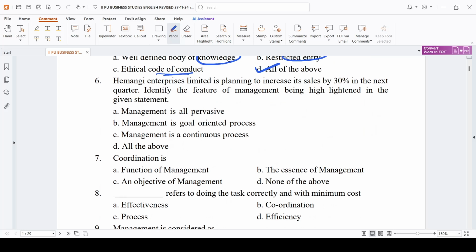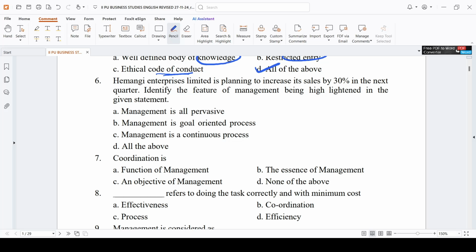So one enterprise is there, Imangi Enterprises. What they are doing, they are planning to increase their sales by 30% in the next quarter. So they have decided, they've kept one goal that in the next quarter I have to increase my sales by 30%. This is nothing but the goals. So you people will also keep the goals, right?